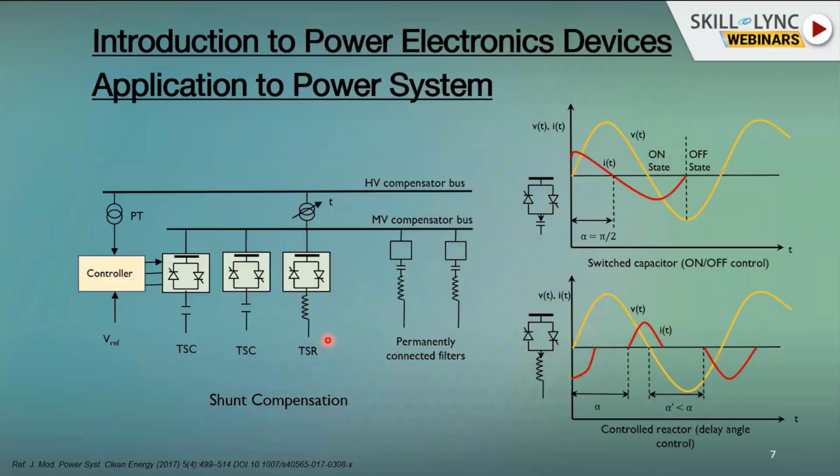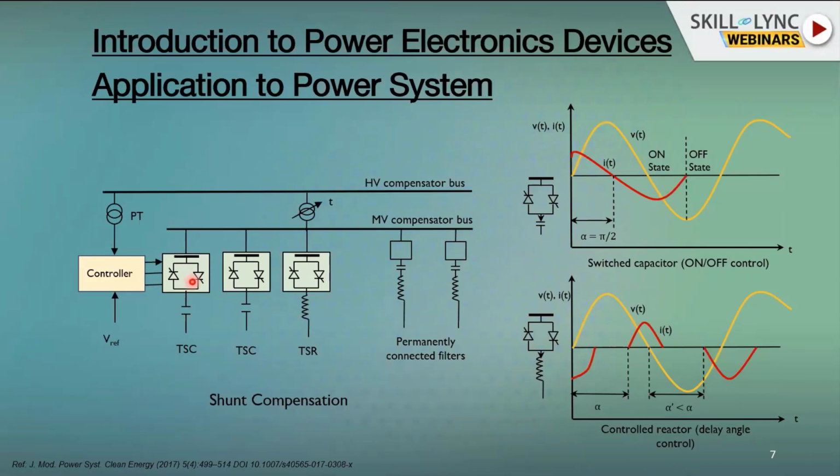To avoid this, it would be better to have a part of it as a fixed capacitor bank, and then something like a controlled capacitor bank. That's where this TSC comes into the picture. What does the TSC do? It will have a voltage reference, and based on the voltage reference it will measure the load voltage at bus 2, and based on that it will give an input to this, and generate an alpha angle.